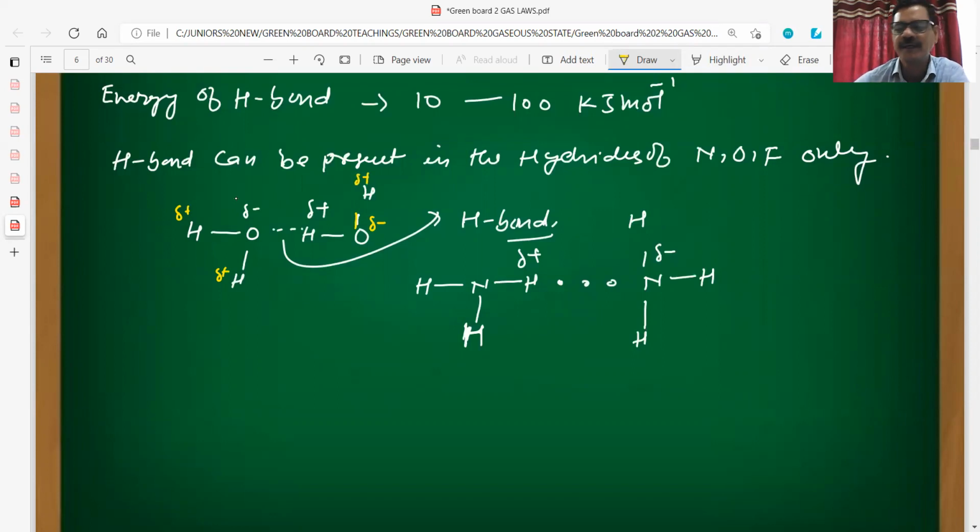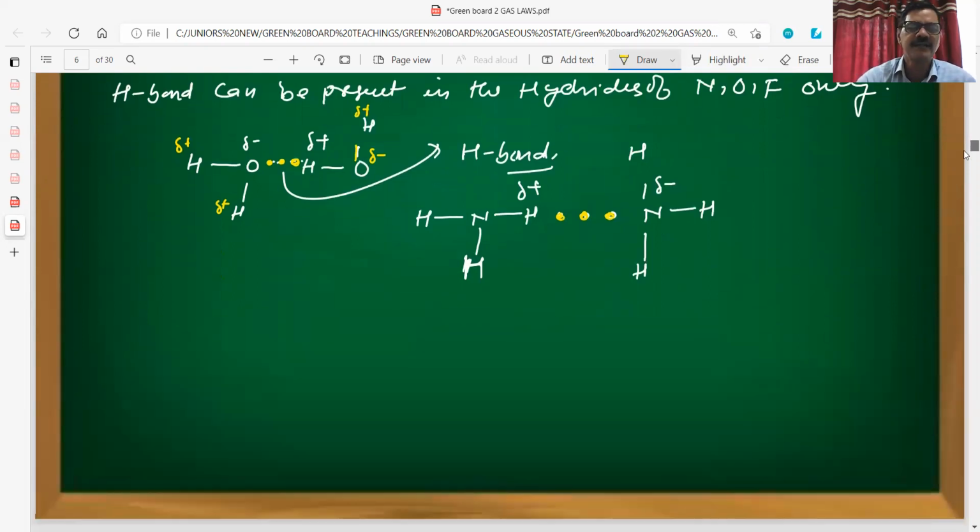So a force of attraction will exist between O minus and H positive. This force of attraction is represented by dotted lines. So this is called an H bond. Is it clear to everybody?